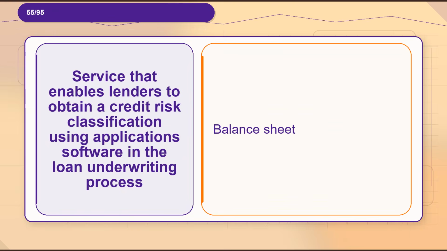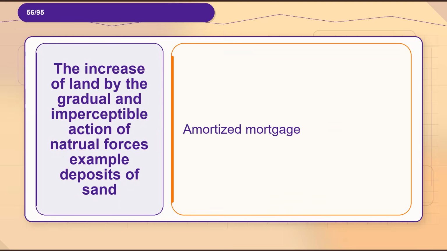Flashcard 55. Term, service that enables lenders to obtain a credit risk classification using application software in the loan underwriting process. Definition, balance sheet. Flashcard 56. Term, the increase of land by the gradual and imperceptible action of natural forces. Example, deposits of sand. Definition, amortized mortgage.